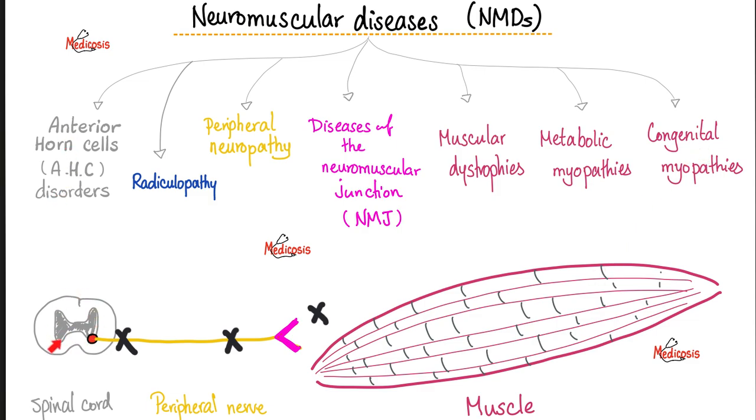Examples of anterior horn cell disorders: we have poliomyelitis, which is the topic of today's video, and spinal muscular atrophy, which was the topic of the previous video. Radiculopathy could be caused by Guillain-Barré syndrome, among others. Peripheral neuropathy is also caused by Guillain-Barré syndrome, and is also caused by diabetes. Some vasculitides can also lead to neuropathies and more. Diseases of the neuromuscular junction include myasthenia gravis and Lambert-Eaton myasthenic syndrome. Muscular dystrophies include Duchenne muscular dystrophy and Becker's muscular dystrophy. Metabolic myopathies include diseases like McArdle disease, which is a glycogen storage disease.